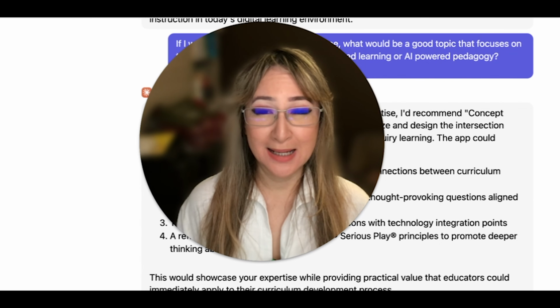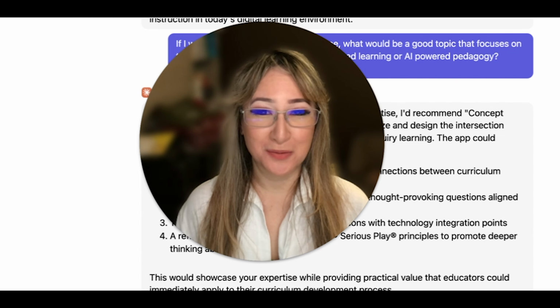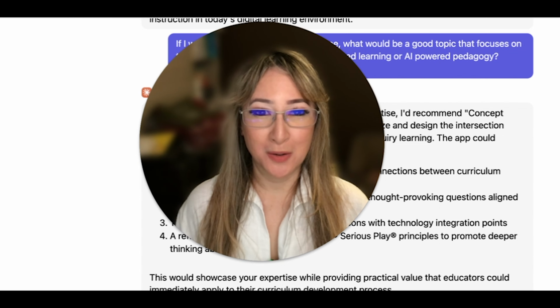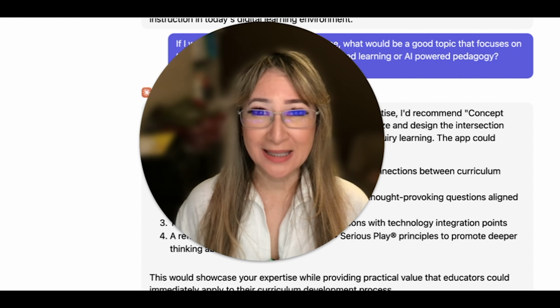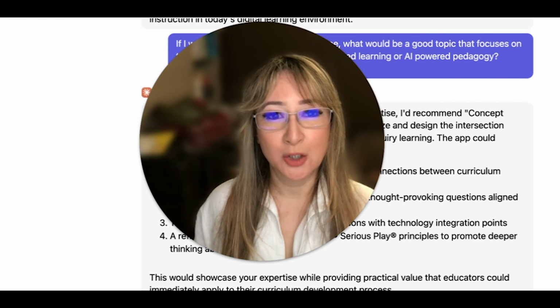So today I'm going to build my own Canvas app using Claude Sonnet 3.7. This is an option that is actually on Poe, and I actually subscribe to Poe. So if you're interested in looking at how I build an app that's going to focus on conceptual understanding, then please keep on watching.